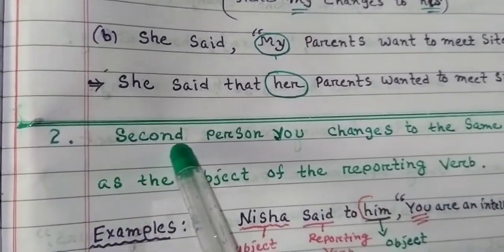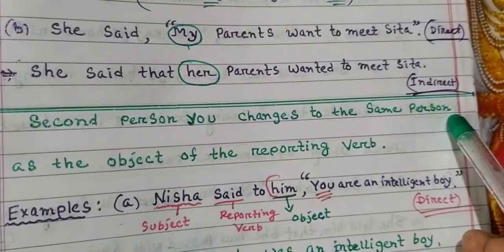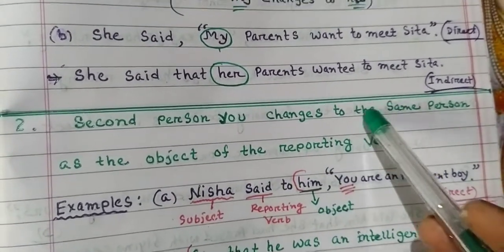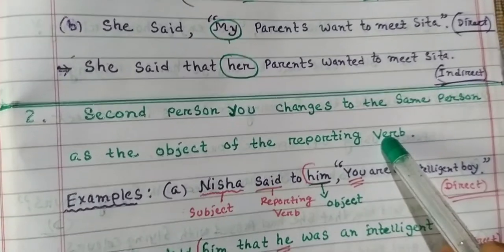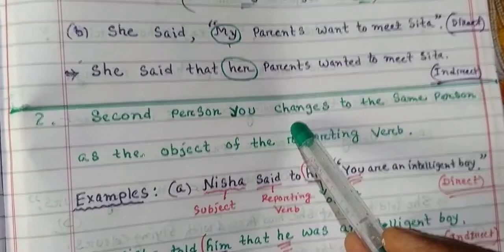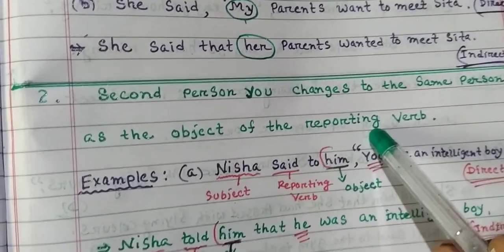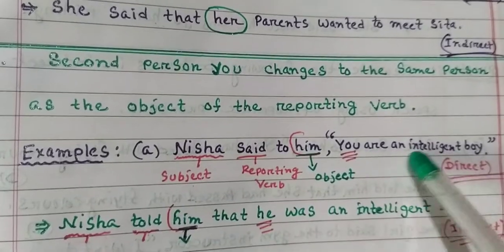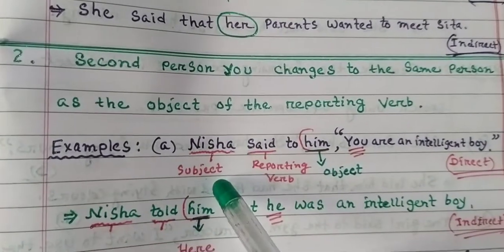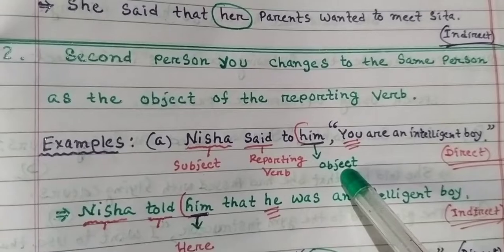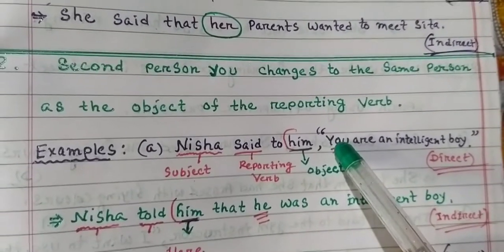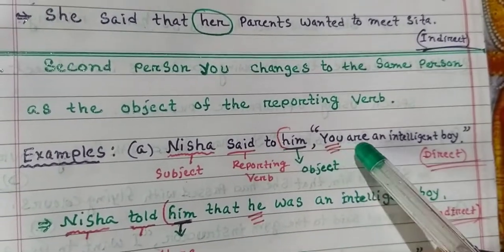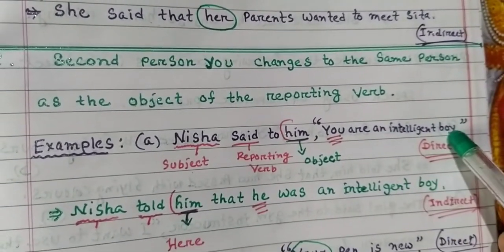Next, number 2, second person you changes to the same person as the object of the reporting verb. According to the object of the reporting verb, the second person you changes to the same person. Examples: A. Nisha said to him, you are an intelligent boy. Nisha is the subject, said is the reporting verb, him is the object, and you is the subject here. You are an intelligent boy.